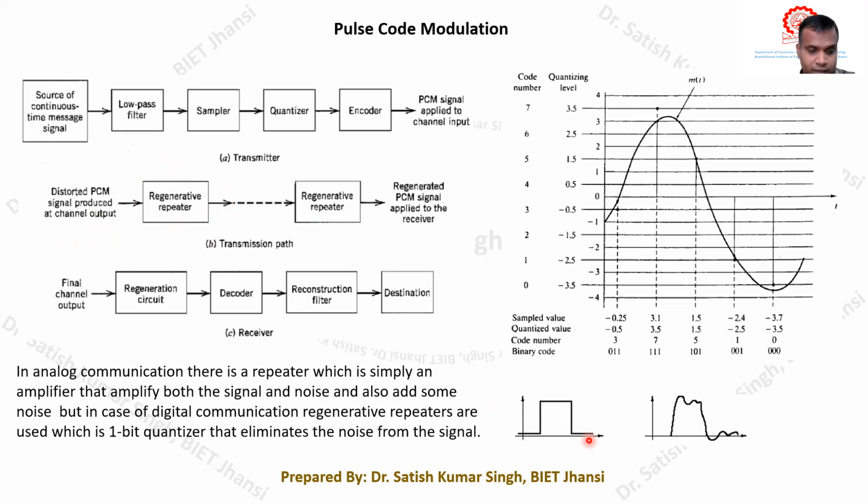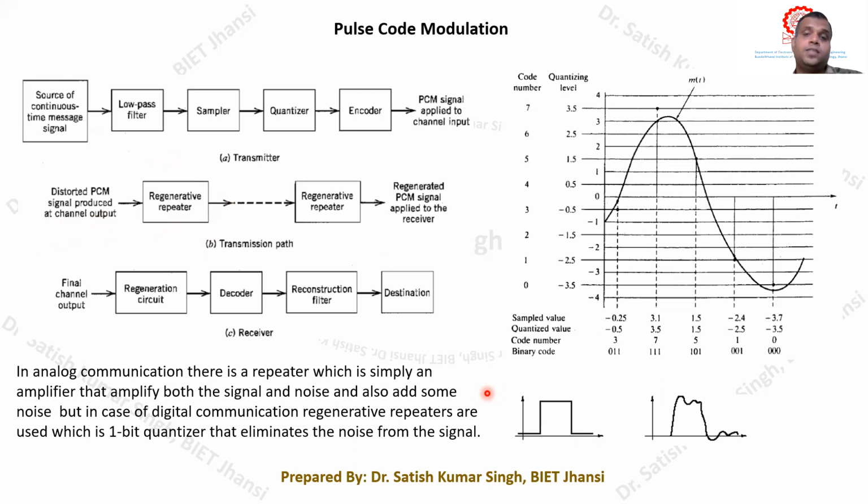I will try to explain one important difference between analog communication and digital communication. In the case of an analog signal, when we transmit a signal and it travels through a channel, after a certain distance, due to attenuation, the power level of the signal is going to be reduced. To amplify the signal, at particular distances we need to have repeaters. In analog communication we call them repeaters, and in digital communication the same thing is called regenerative repeaters.